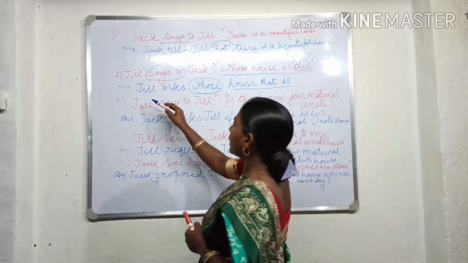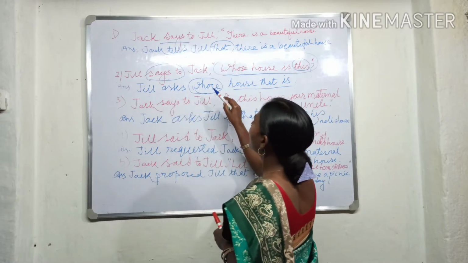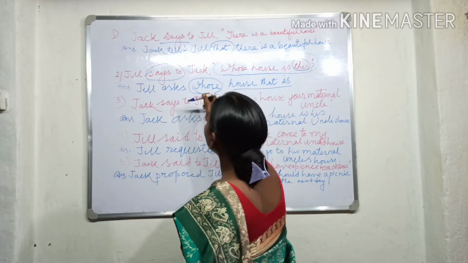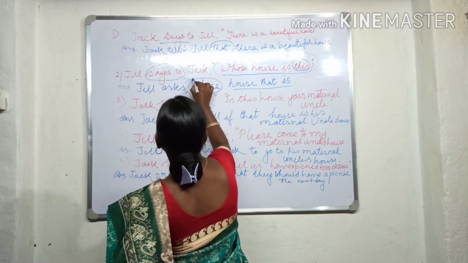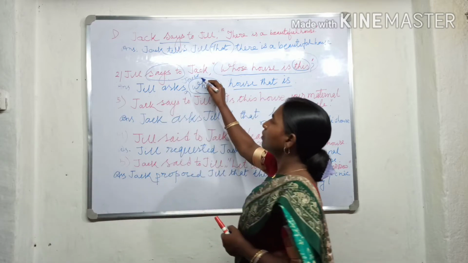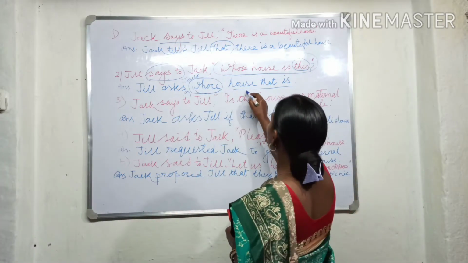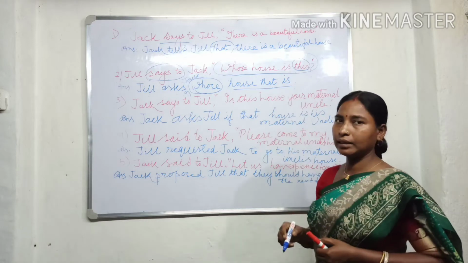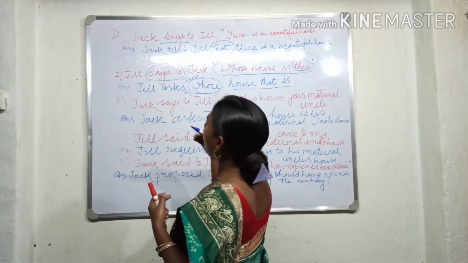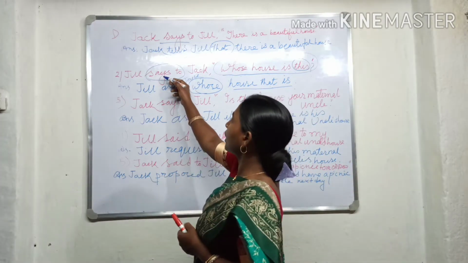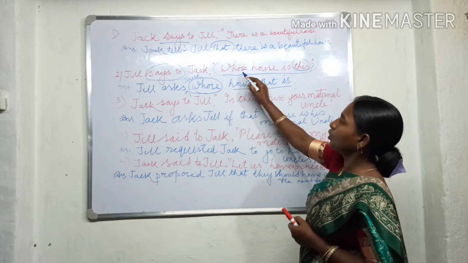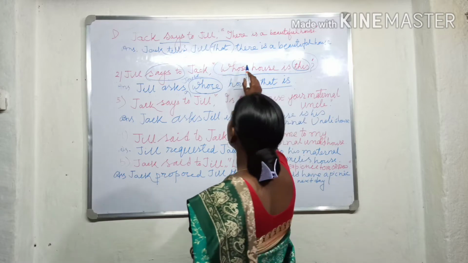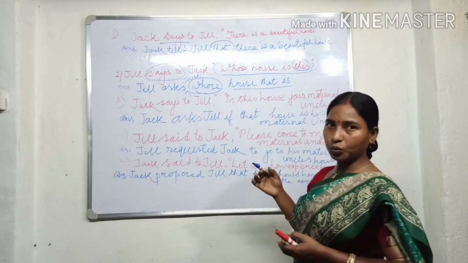So the answer is: Jill asks Jack whose house that is. So in an interrogative sentence, what do we change? We change the reporting verb says to into asks, and for the linker we add whose, as the sentence starts with the WH word whose.